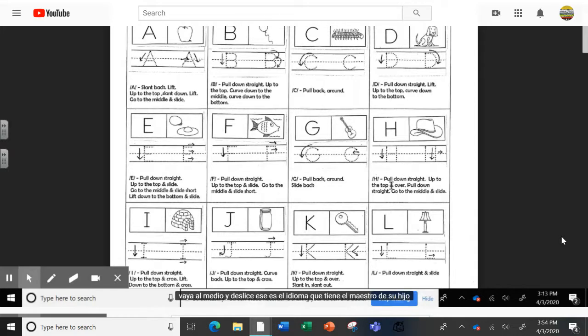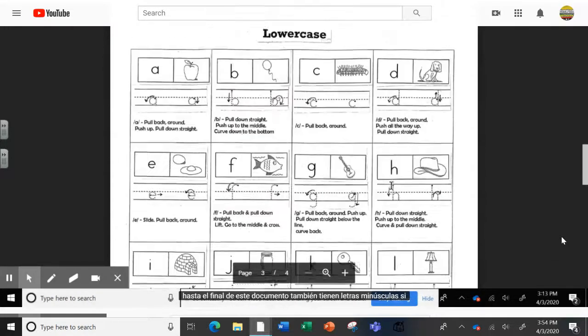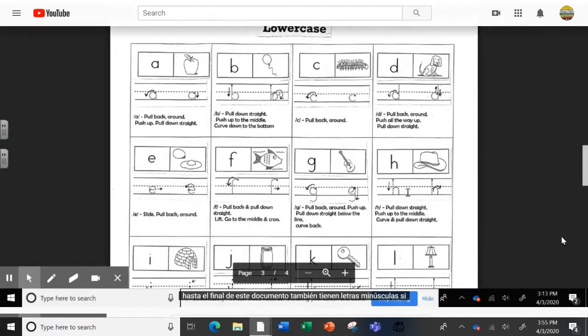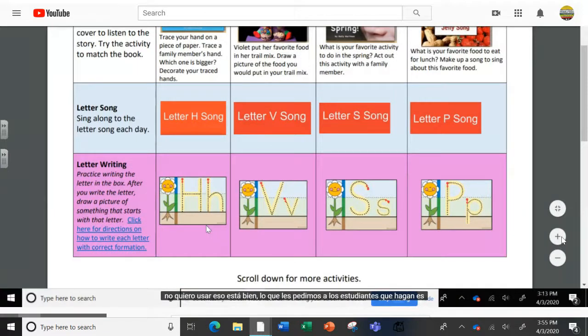That's the language that your child's teacher has been using in the classroom, and if you want to use it as well, you can. If I scroll down to the bottom of this document, I have lowercase letters as well. If you don't want to use that, that's okay. What we are asking students to do though is make sure that when you're writing a letter, you start at the top and you work your way down and that you're always moving from left to right.